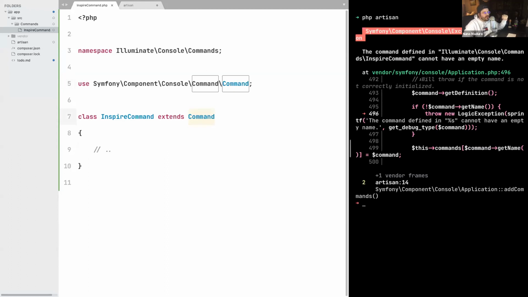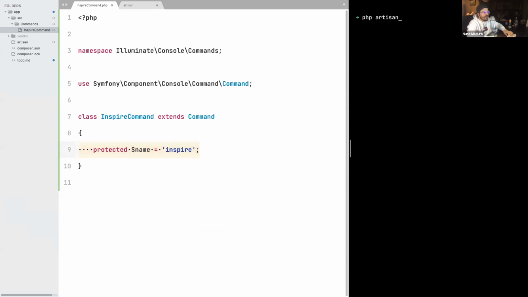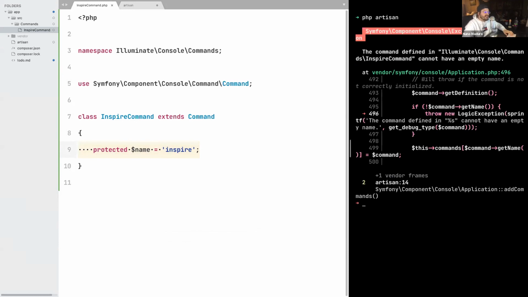All right, cool. Now I'm seeing the first thing that will actually force us to create our own command class. I'm seeing something along the lines of: the command with the name InspireCommand cannot have an empty name. Now, we all know that in Laravel, we basically come here and we do protected name, and then we give the name inspire. This is the API that Laravel gives us to give a name to a command. But still, if I try to execute Artisan, I still get this message: the InspireCommand cannot have an empty name, meaning that this API is specific to Laravel.